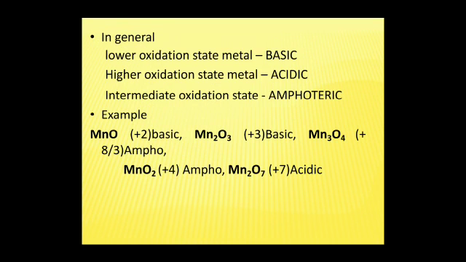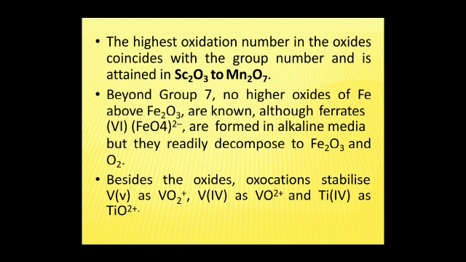In general, lower oxidation state metal oxide is basic, high oxidation state is acidic, and intermediate oxidation state is amphoteric. We can have the examples: MnO plus 2 basic, Mn2O3 plus 3 basic, Mn3O4 plus 8/3 amphoteric, MnO2 plus 4 amphoteric, Mn2O7 plus 7 acidic. The highest oxidation number in the oxides coincides with the group number and is attained up to group 7. Beyond group 7, no higher oxides of iron above Fe2O3 are known.